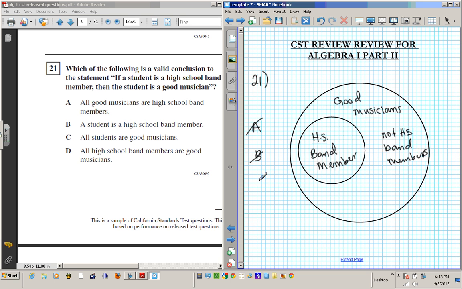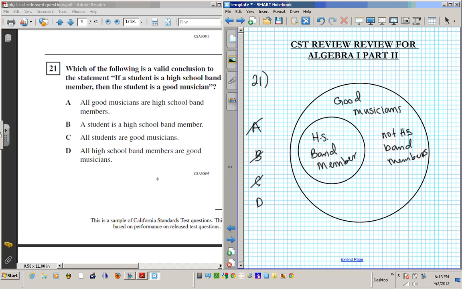B is not. How about C? All students are good musicians. That doesn't apply here, because it's only the students that are high school band members that are good musicians. So the C option lacks the component of being a band member. Okay, so C is not a good option.